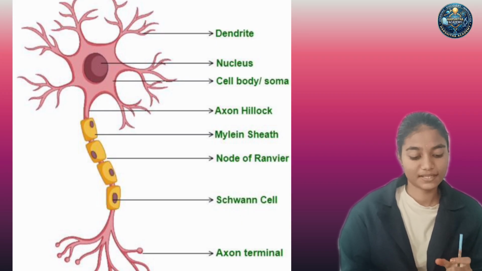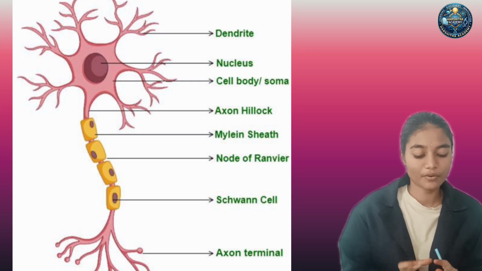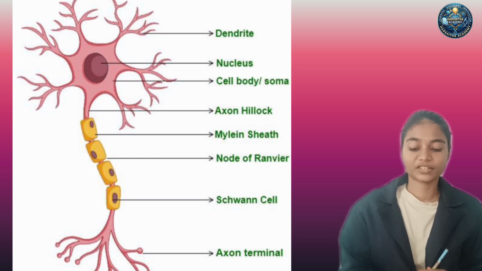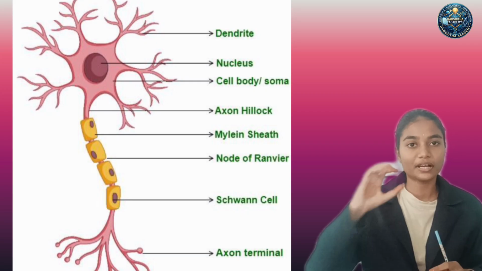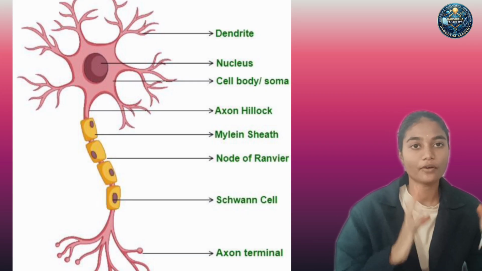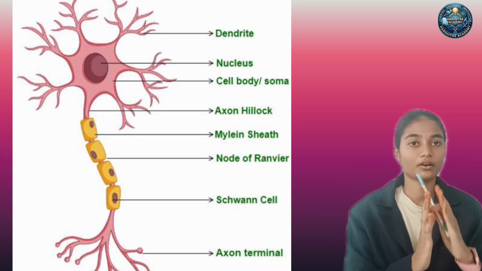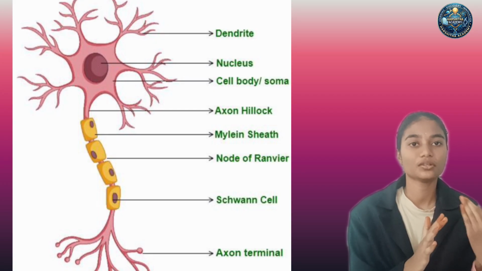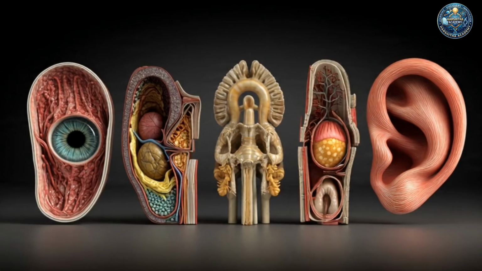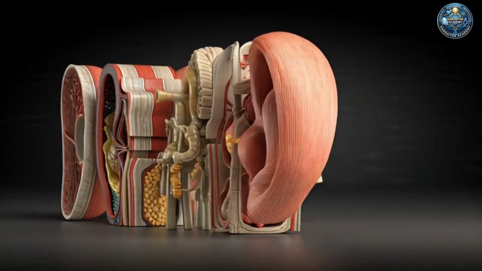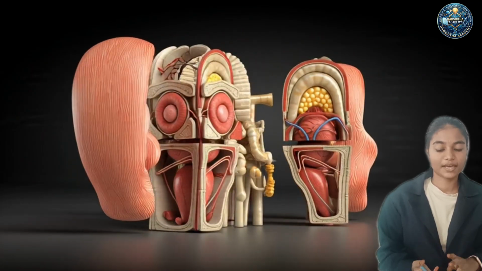Axon is a tube-like structure arising from our cell body, which passes information to the nerve endings. Now, conduction of nerve impulse, or passing signals of information through nerves. Nerves are placed one after another. So how does it pass from dendrites to the nerve endings, and from the nerve endings of one neuron to the dendrites of another neuron?